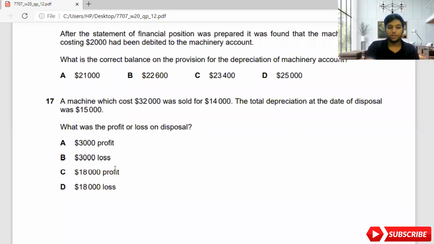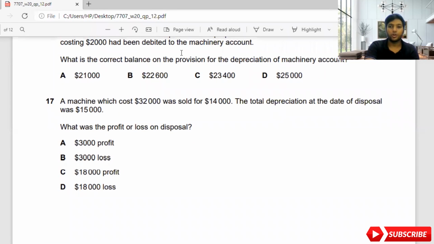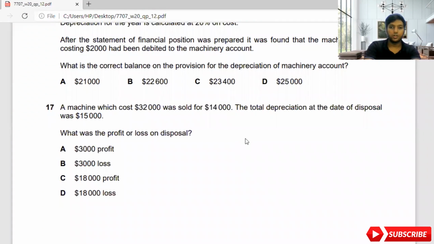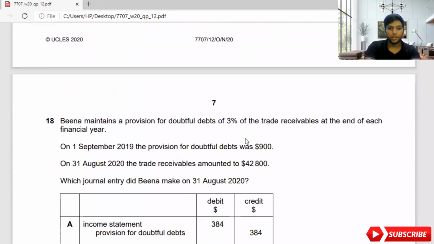Let me move on to the question. What was the profit or loss on disposal? It is B, 3,000 loss. So I hope you understood this. So we'll move on to the next part, guys.